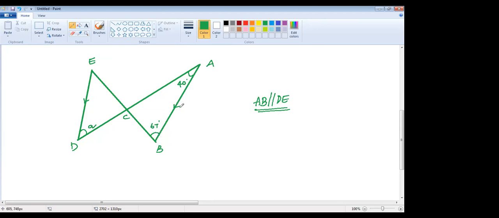If we find out EBC, then we can find out the value of DCE and EC. We can even use the rules of a triangle, ma'am. To find out the value of ABC, we have to do 40 plus 67, which will give us 107. Then we subtract 107 from 180, which will give us 73. So 73 means this is also 73.